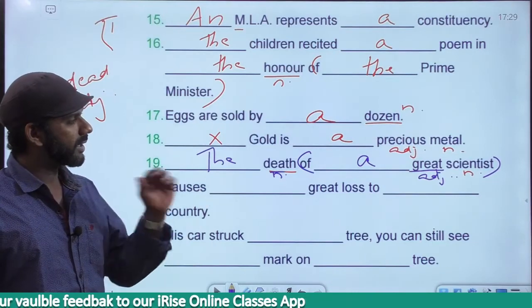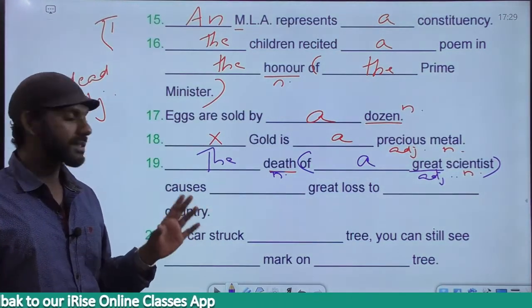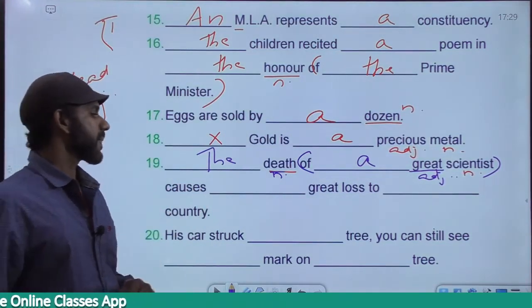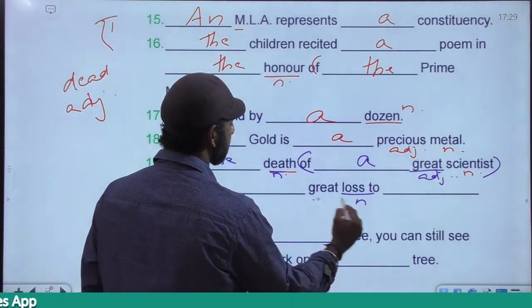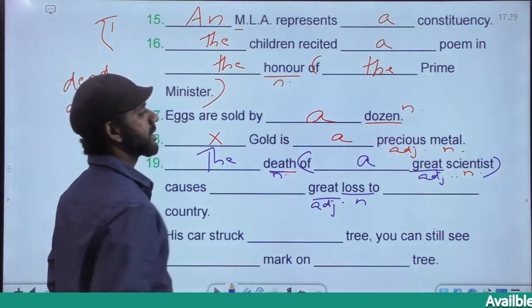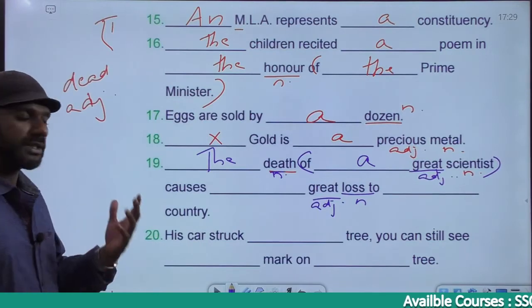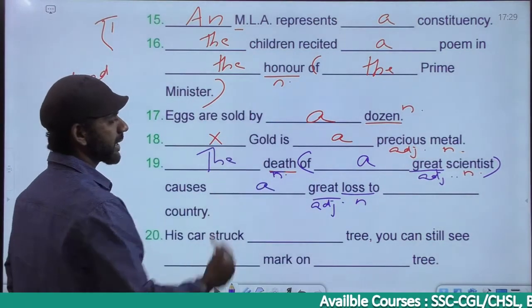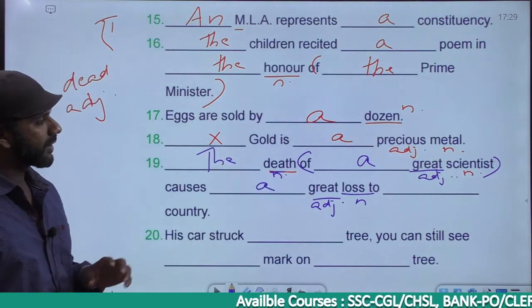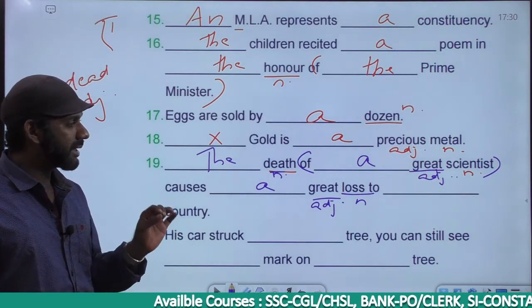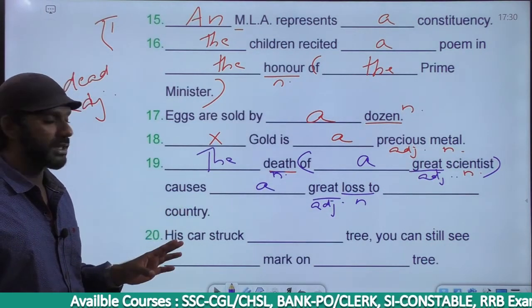The death of a great scientist causes dash great loss. Loss is a noun. Great is an adjective. Positive degree adjective. We don't use the with a positive degree adjective. So a great loss. The death of a great scientist causes a great loss to dash country.